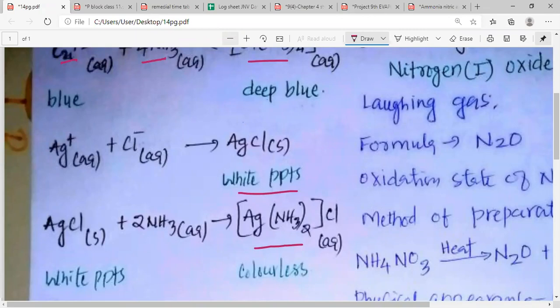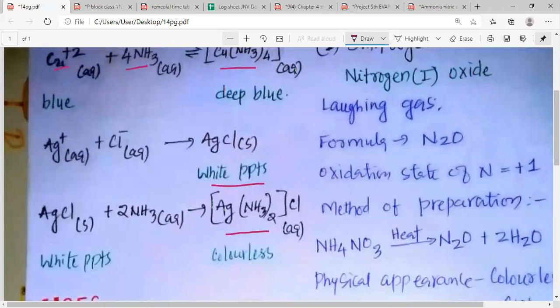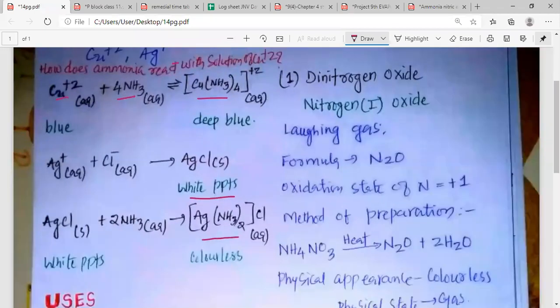So silver Ag+ ion, when it reacts with the Cl minus ion, gives us white precipitates of silver chloride, AgCl. This white precipitate dissolves in the solution of ammonia, which may be either NH4OH or liquor ammonia, and that gives us the colorless complex [Ag(NH3)2]Cl or [Ag(NH3)2]+. Thus, in the identification of the Cu+2 ion, we get deep blue coloration when ammonia is added to the solution of Cu+2.